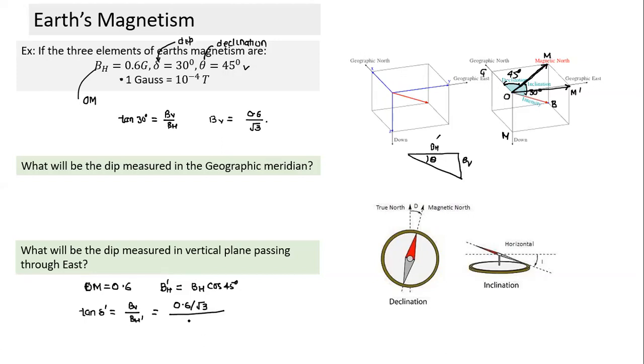BH dash will be equal to 0.6 into 1 by root 2. So this will become equal to root 2 into root 3, or root 6. So what will happen? Yes, it will keep on increasing. Are you following this, people?